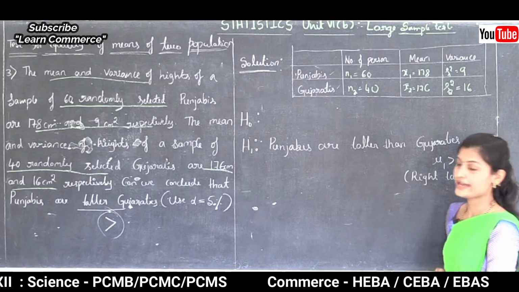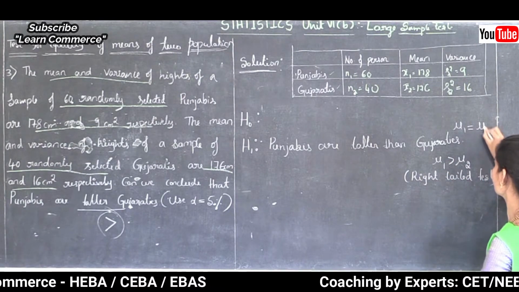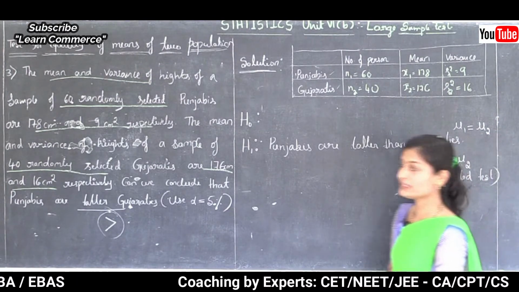Then what is H0? H0 is always equal to, that is mu1 is equal to mu2. So what is mu1 equal to mu2?